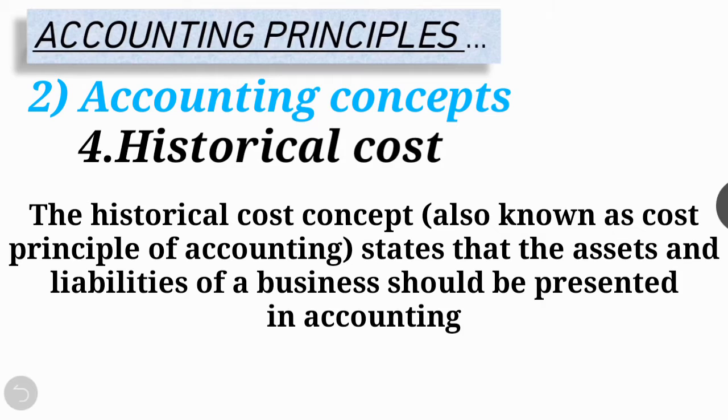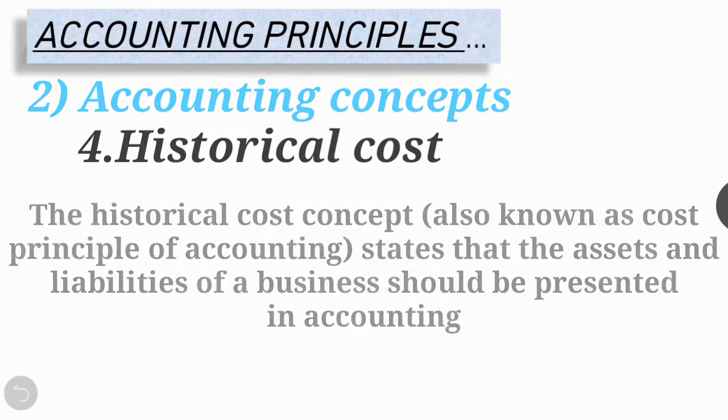Right? For example, a company like ABC Limited has purchased an asset worth rupees 10,000. It will be recorded at that cost. Next year, it will be shown at cost less depreciation, not on the basis of market price. Right? This is the historical cost concept.